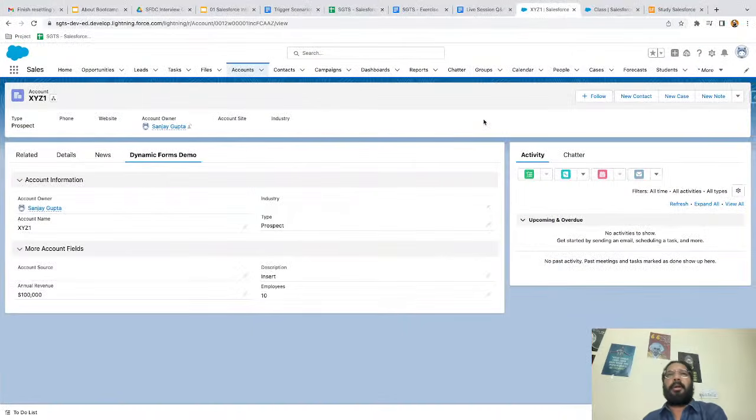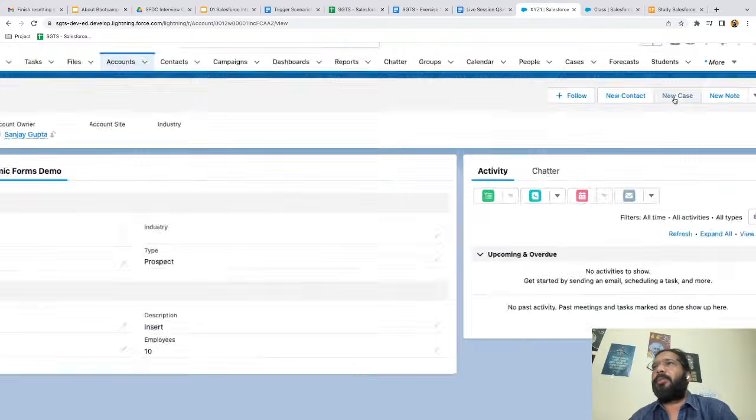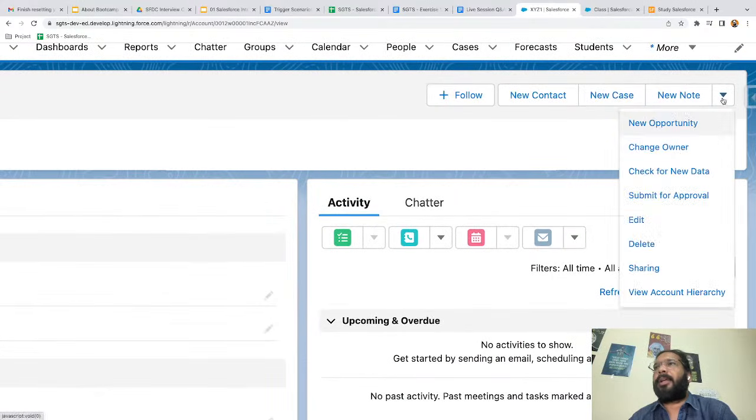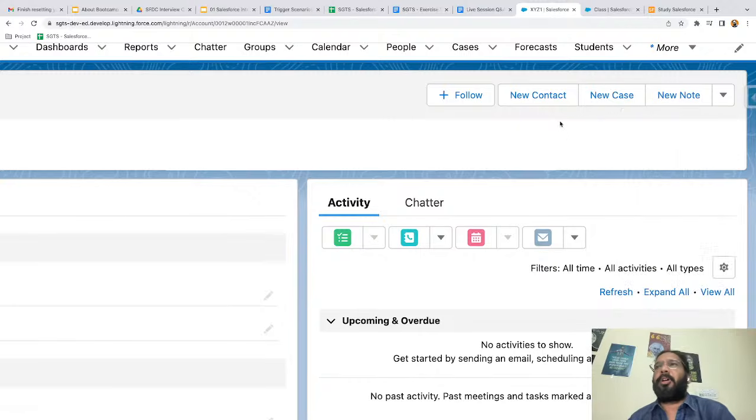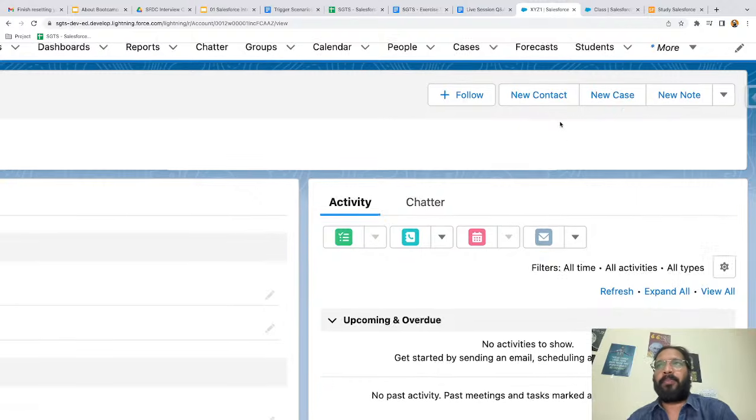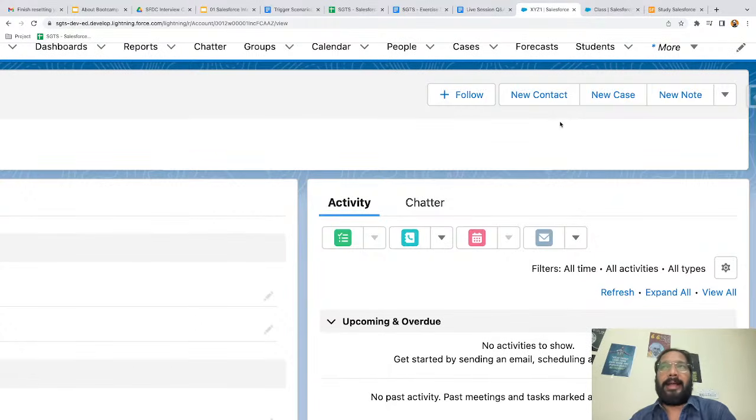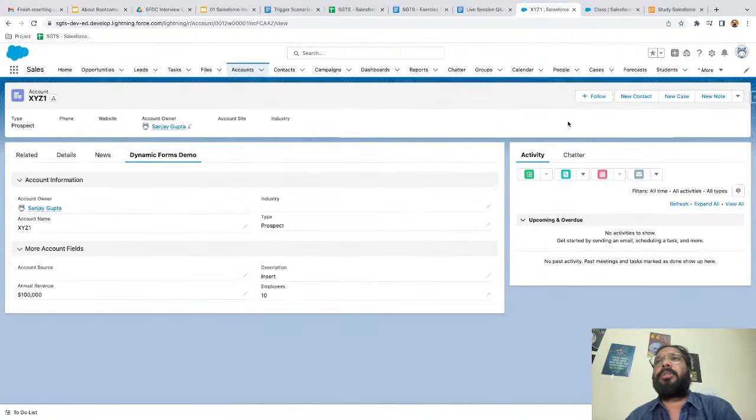You might have noticed that whenever we open any record, we find these buttons: new contact, new case, new note. And if we click here, lots of buttons are available. These are basically object specific actions. We call them quick actions as well. You might be wondering how we can create these actions, so now I'm going to show you how you can create them.